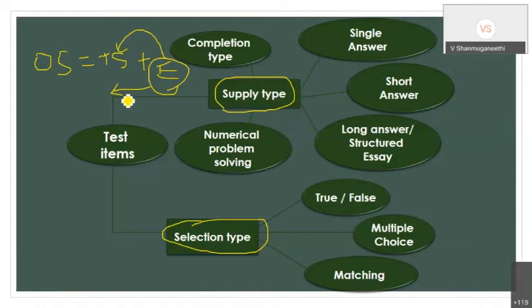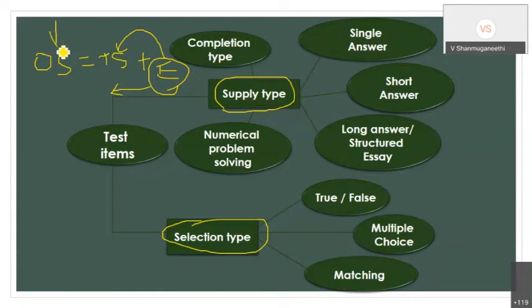And there are so many other components. Maybe if I give a scale, and the scale does not have the standard reading, and I ask you to measure the table length, you will definitely give the wrong answer because the tool itself has the error. Once the tool itself has the error, how will you get the correct output? The same way, if the question itself has the error, then getting the correct observed score is very, very difficult.